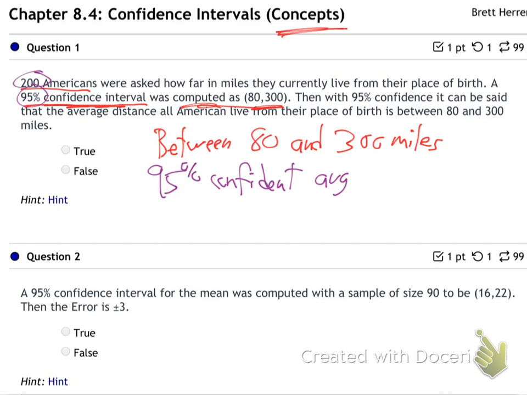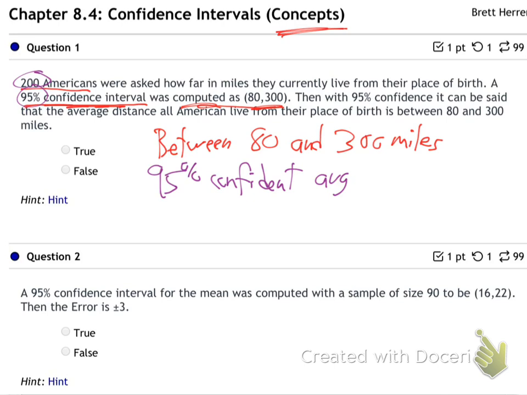Average of the 200 Americans? Is that what it is? No. It's important that you know that's not what it is. That's really important. Remember what we're doing in statistics. Don't lose the forest for the trees. Let's step back and remember, what are we even doing here? What is statistics all about?